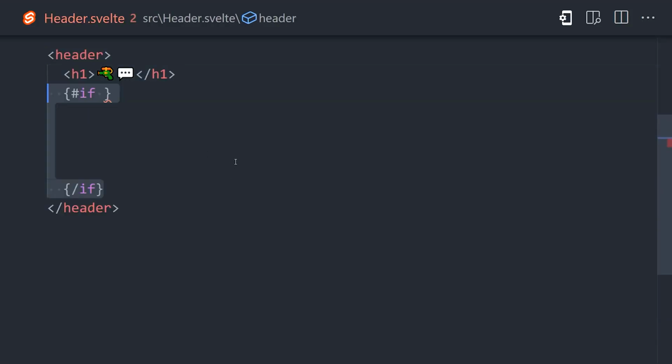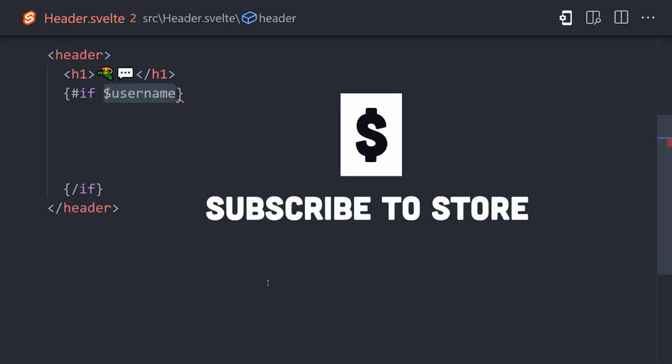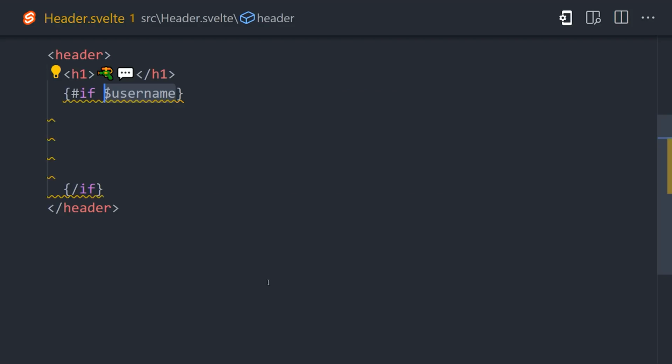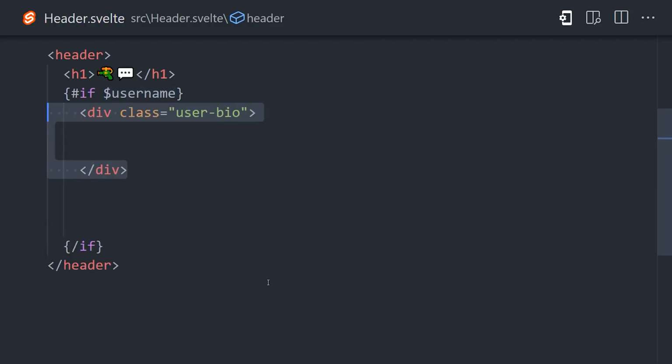But we only want to show that button if the user is signed in. And the way we can tell if a user is signed in is if their username is present. The cool thing about Svelte is that we can easily do that with a store in any component by adding an if statement followed by a $ sign and then the name of the store. The $ sign will subscribe to the store and react to any changes that happen to it. If the username does exist, then we'll go ahead and show the username by subscribing to the store once again.